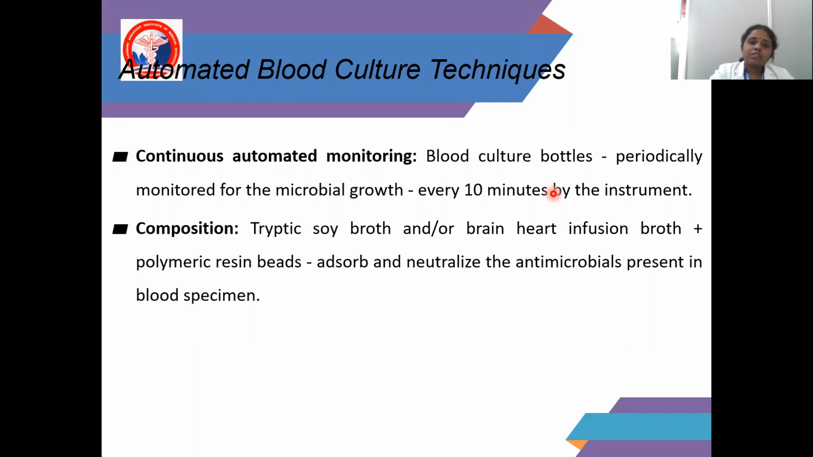Coming to the automated blood culture technique, it is continuous automated monitoring. The blood culture bottles are periodically monitored for microbial growth every 10 minutes by the instrument. The composition of trypticase soy broth and/or brain heart infusion broth plus polymeric resin beads absorbs and neutralizes the antimicrobial present in the blood specimen.